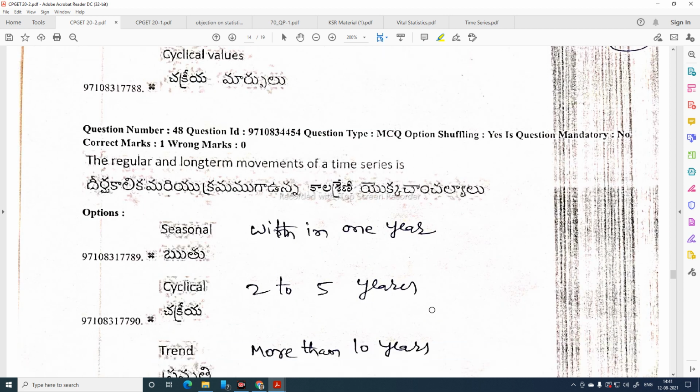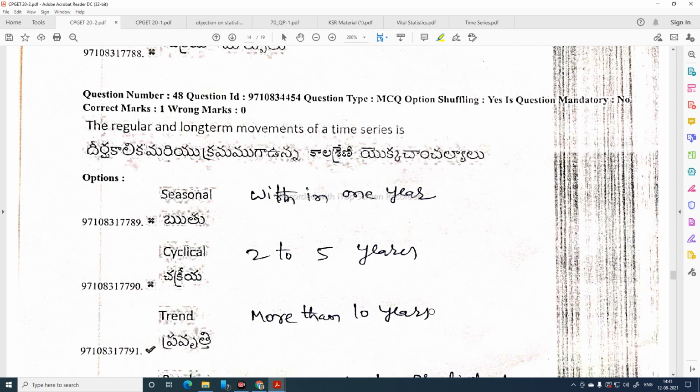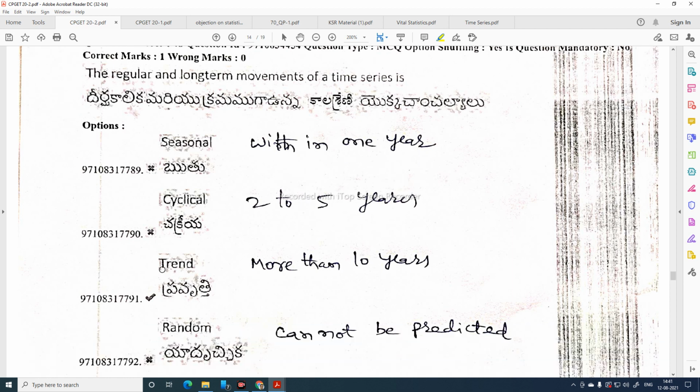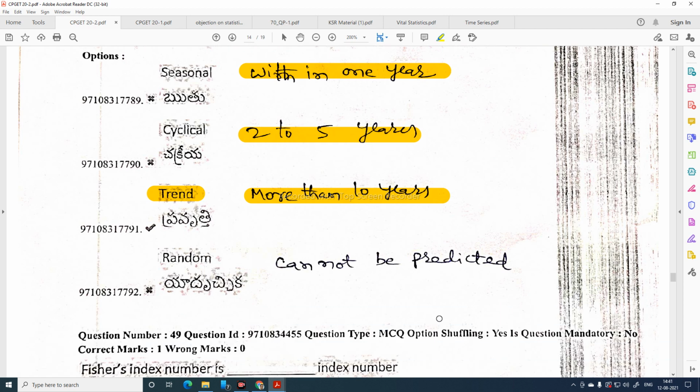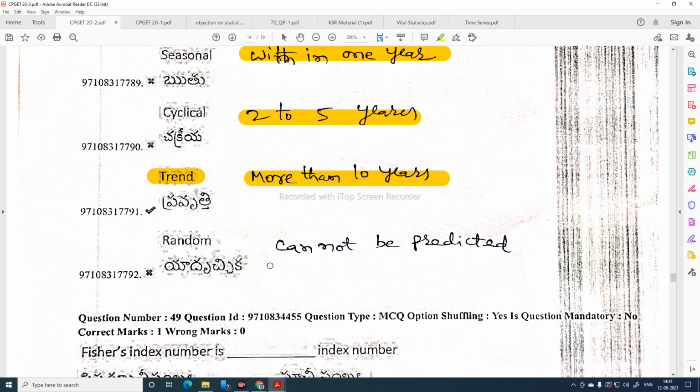Question number 48. The regular and long term movements in a time series is trend. This is approximate: I have given season within 1 year, 2 to 5 or 6 years cyclical variations, more than 10 years trend. Random variations we cannot predict; they are irregular variations.